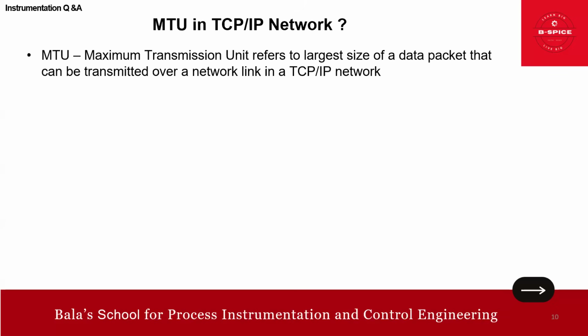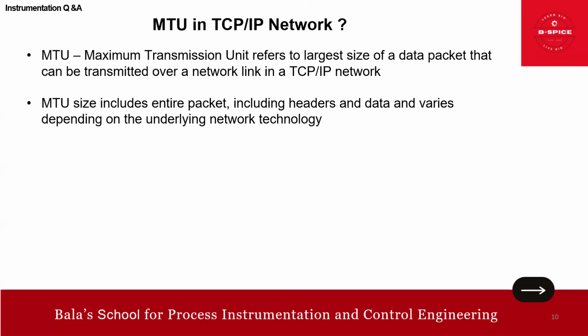Then what is this MTU? MTU is nothing but the maximum transmission unit. It refers to the largest size of the data packet that can be transmitted over a network link in a TCP/IP network. This MTU size includes the entire packet, including header and data, and it varies depending on the network technology.